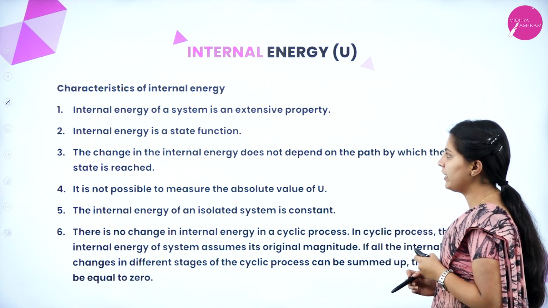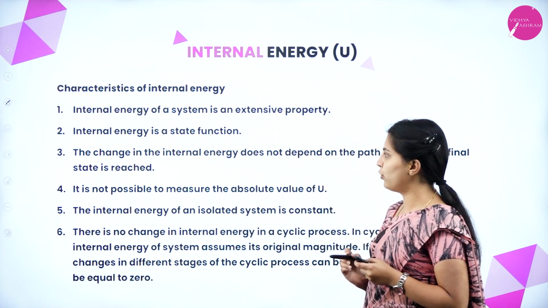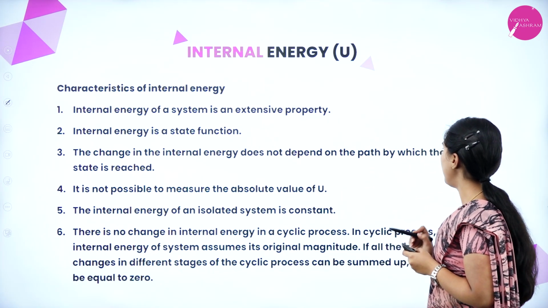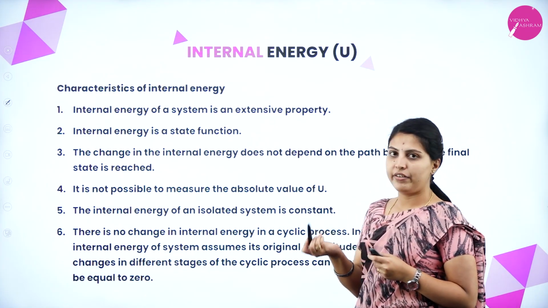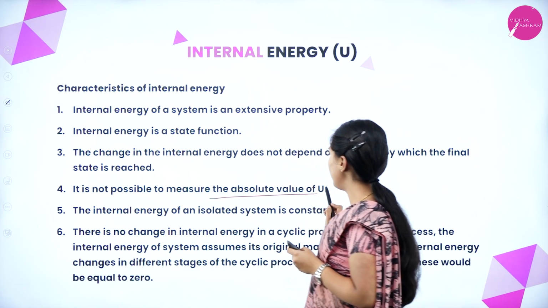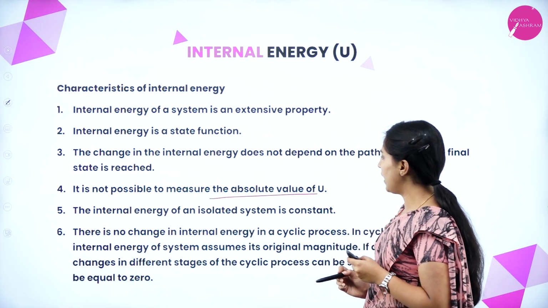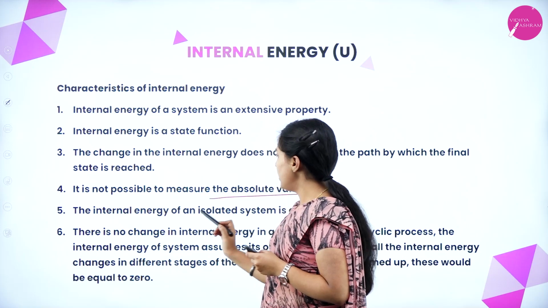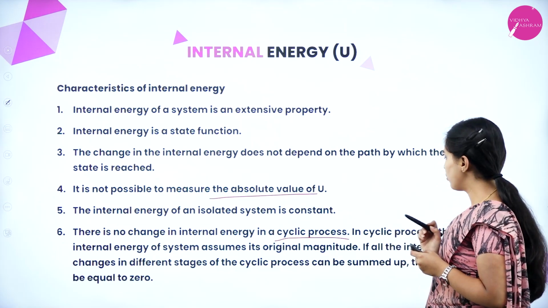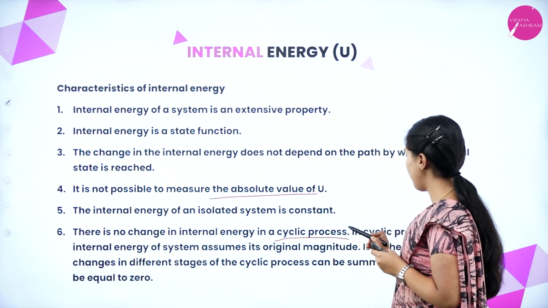Next, characteristics of internal energy. Internal energy of a system is an extensive property, and it is a state function. The change in internal energy does not depend on the path by which the final state is reached. It is not path dependent. It is not possible to measure the absolute value of U, only the change can be measured precisely. The internal energy of an isolated system is constant. There is no change in internal energy in a cyclic process; the system assumes its original magnitude.